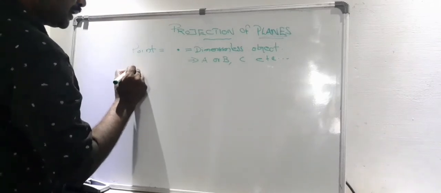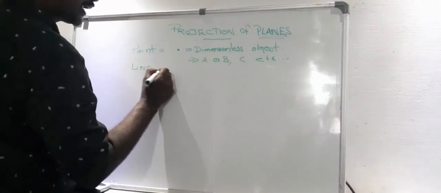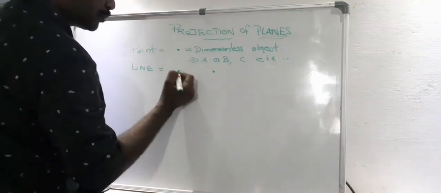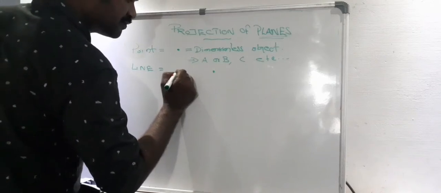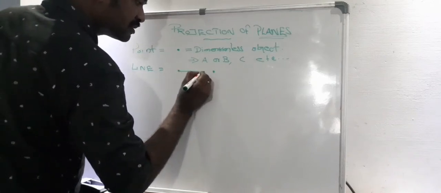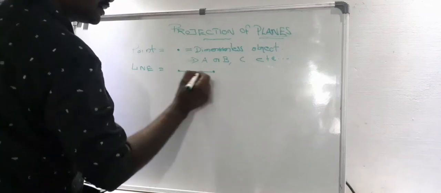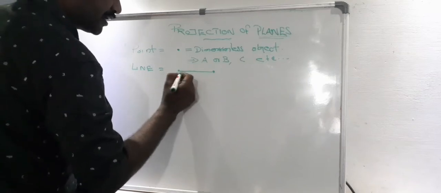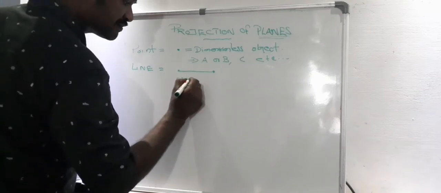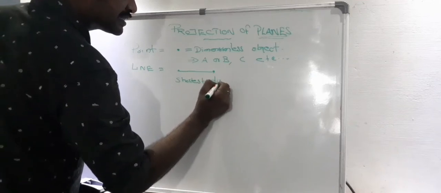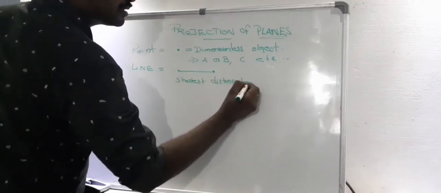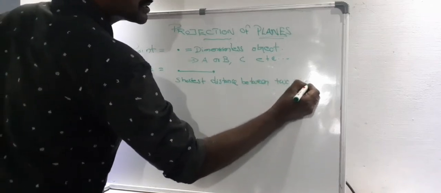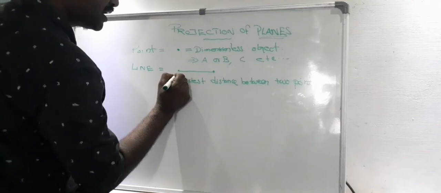Next one, what do you mean by a line? Here I have put 2 points. This is the first point, this is the second point. Connecting these 2 points, I have drawn a line. That means this is a line. So we can define a line as the shortest distance between 2 points. See, this is A, this is B.